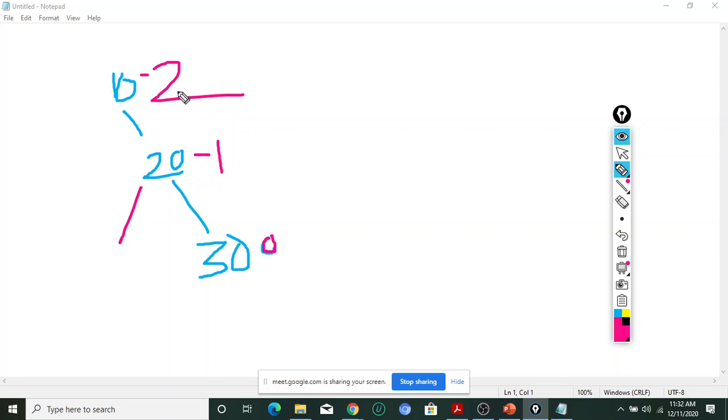Did anybody get how we calculated this one? Let me make another configuration. This is 30, this is 20, and this is 10. What is the balance factor of this node? At this node it is 0. This one is plus 1, and this one is plus 2, because now they become positive.